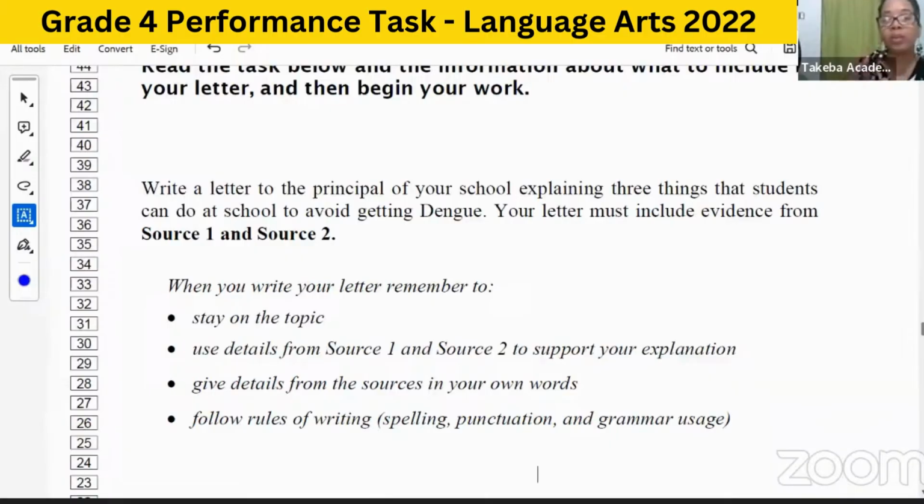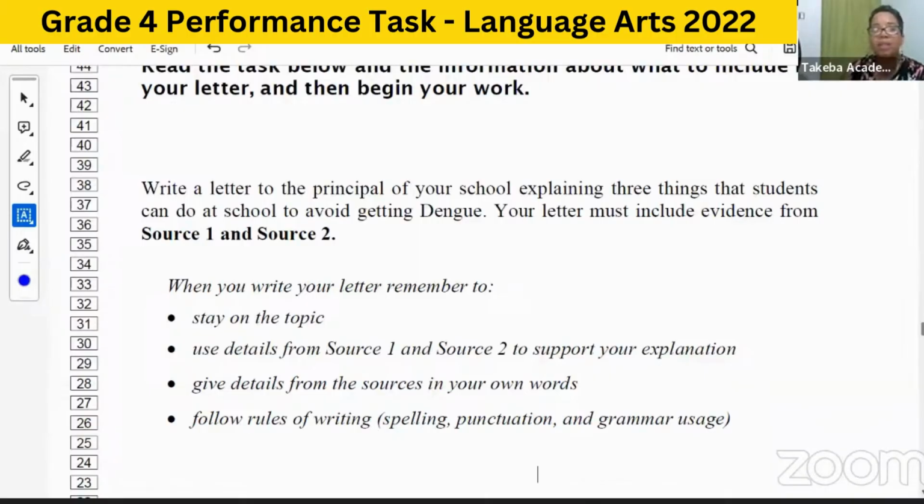Okay, so we are going to be writing a letter, that much we know. Who are we writing a letter to? The principal of our school. What are we doing? We're explaining 3 things that students can do at school to avoid getting dengue. And of course, we must include evidence from source 1 and source 2. But when we are getting the evidence, it says to give the details from the sources in your own words.